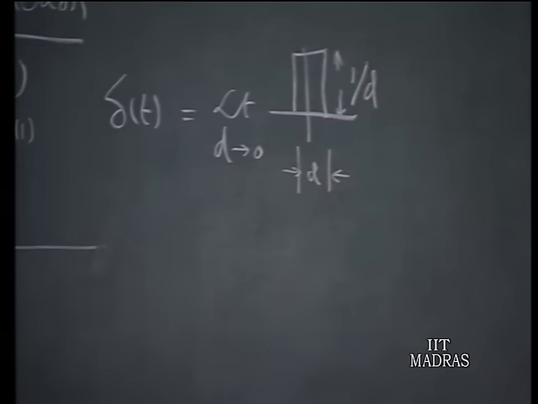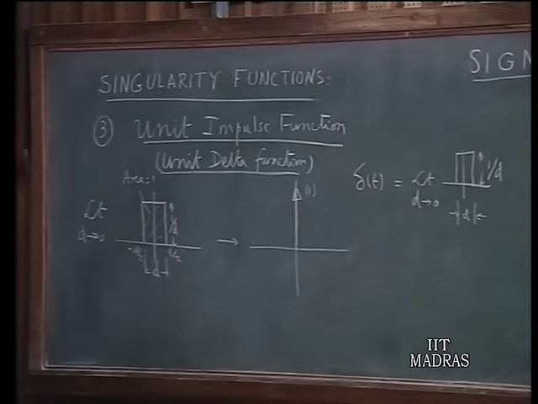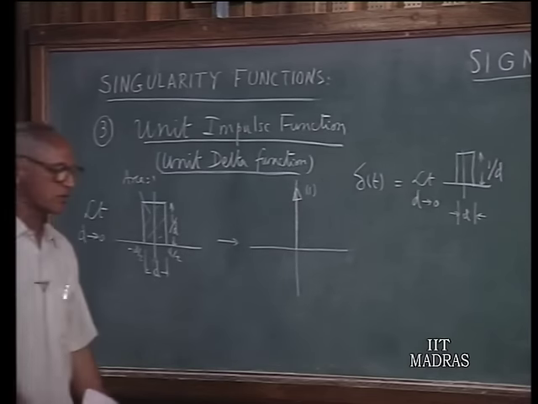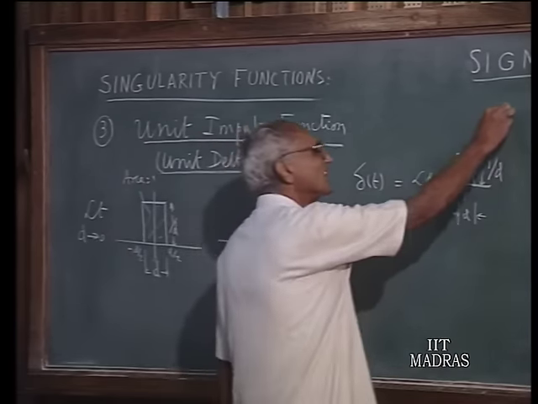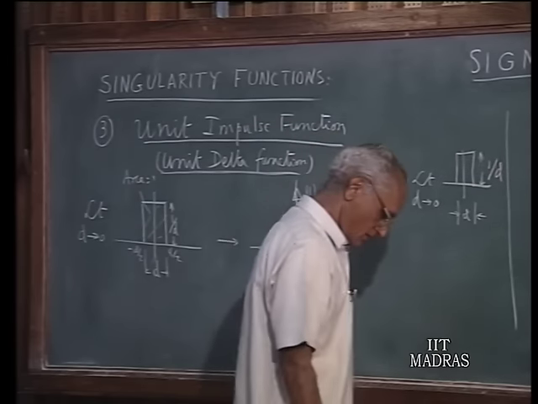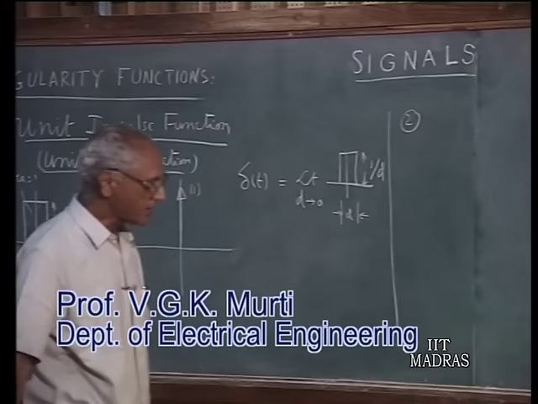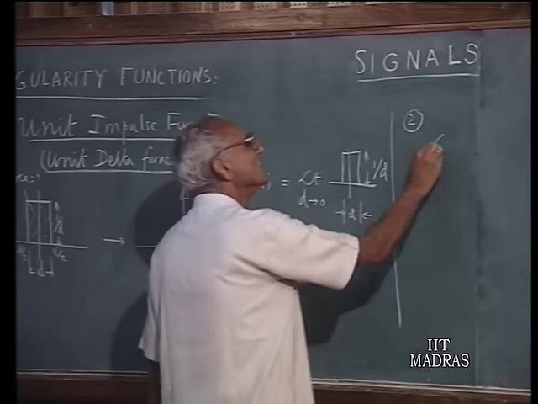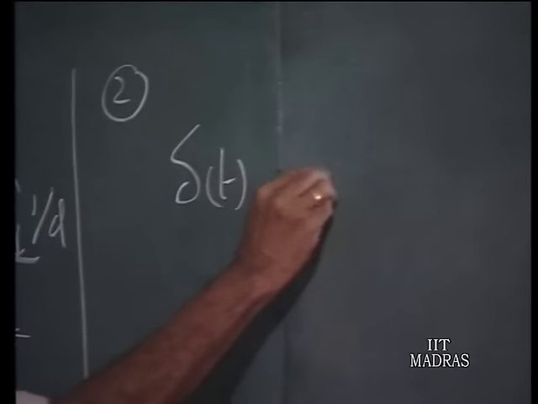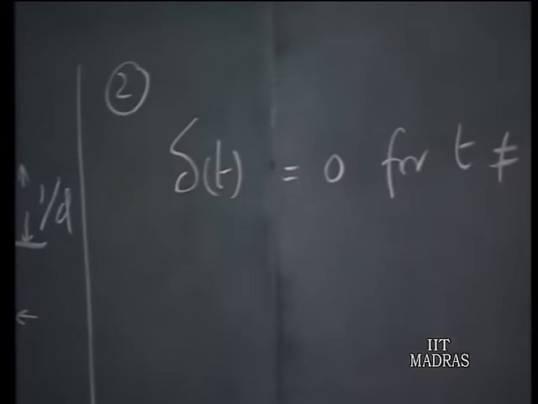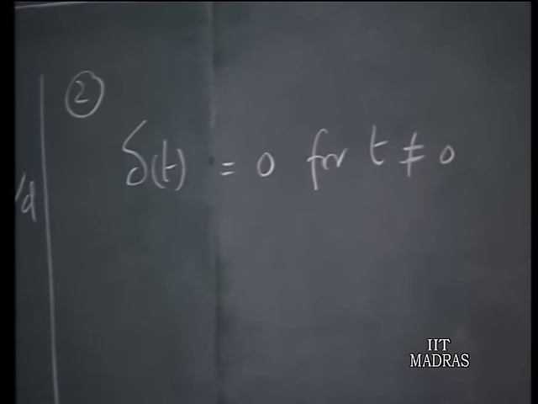You can also start with other waveforms like a triangle waveform and take the limit, and it goes to 1. That is also possible, but we will confine our discussion to this. A second way of defining delta t mathematically would be to say delta t equals 0 for t not equal to 0. So, this is 0 for every value of t except t equals 0. At t equals 0, it has infinite height, but we do not know how to describe this.